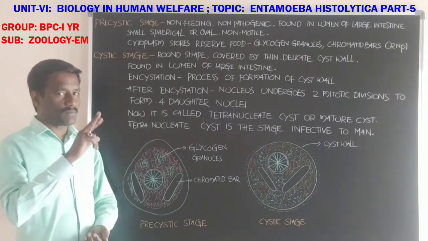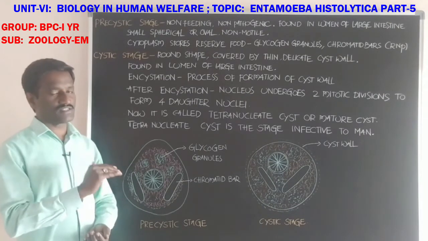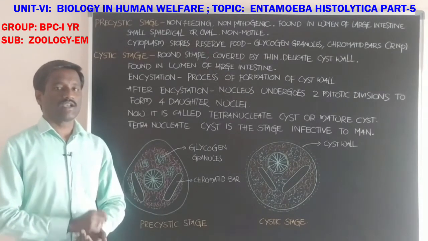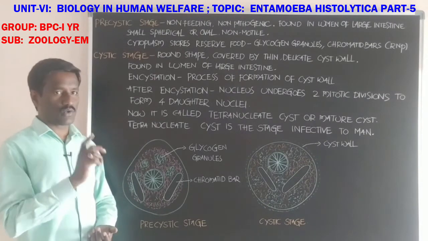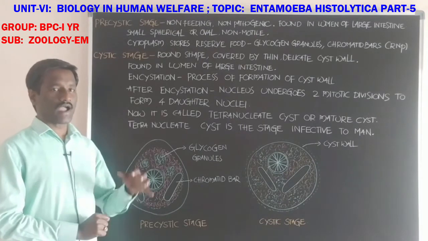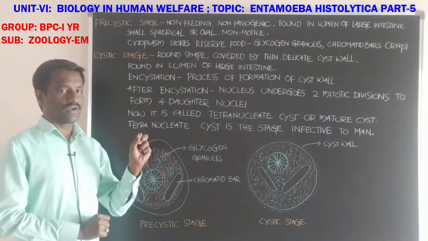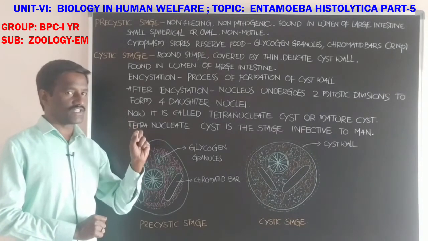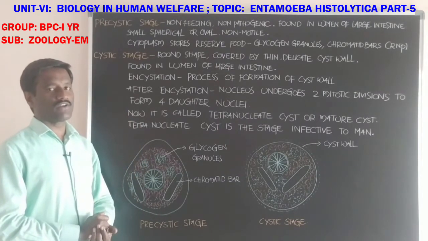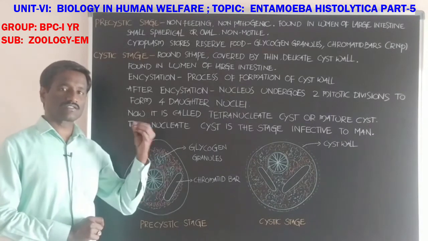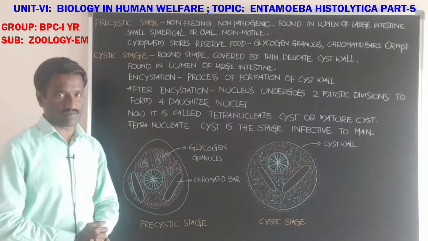The cytoplasm divides into two types: ectoplasm and endoplasm. Entamoeba histolytica is called an obligatory anaerobe. It goes for anaerobic respiration because it lives in a region where oxygen is unavailable.